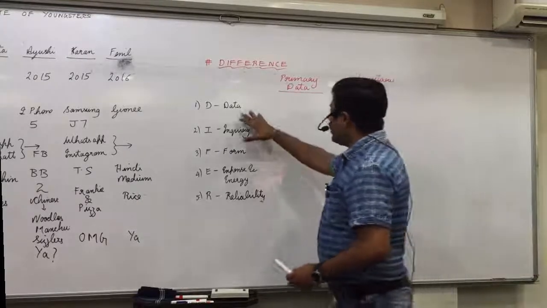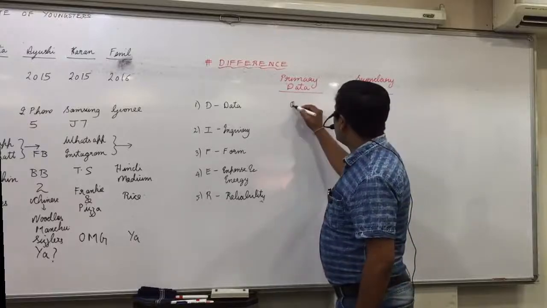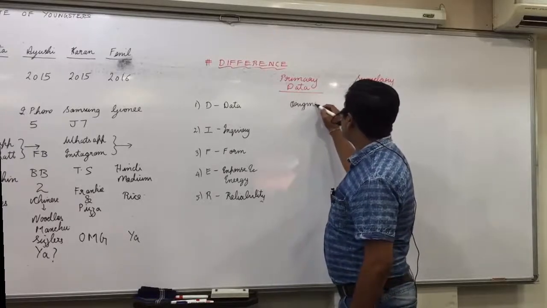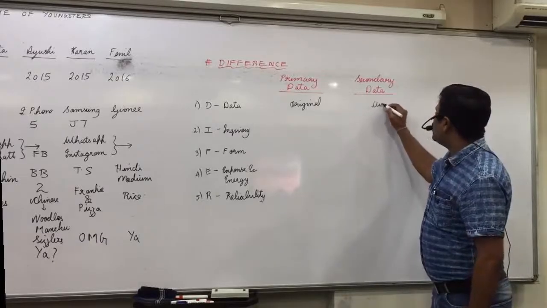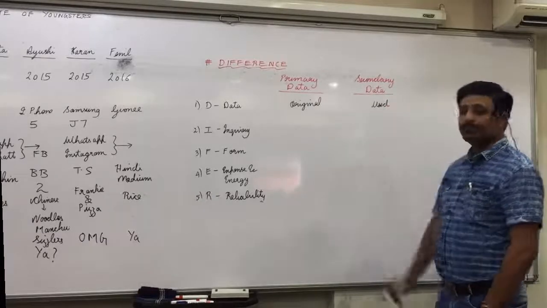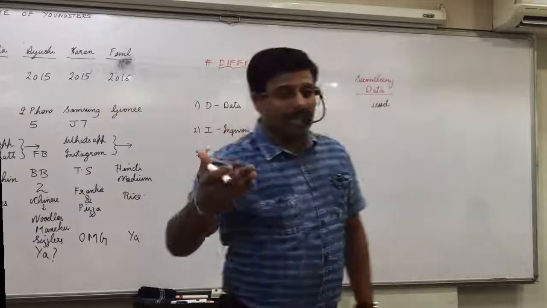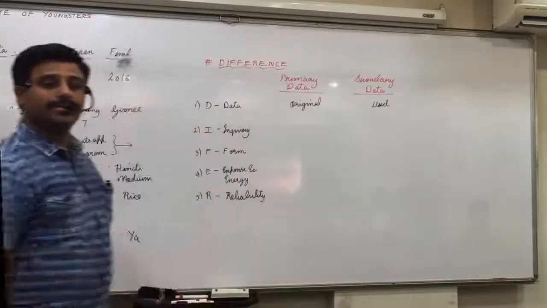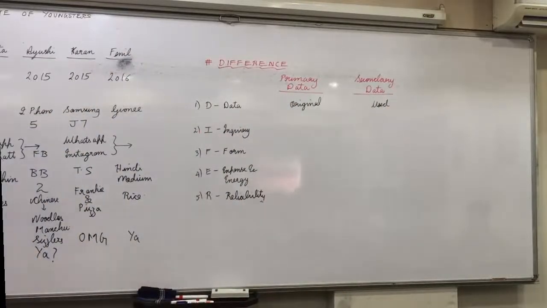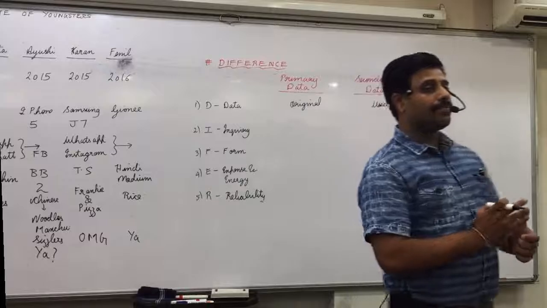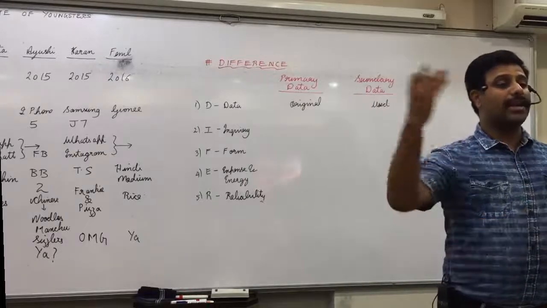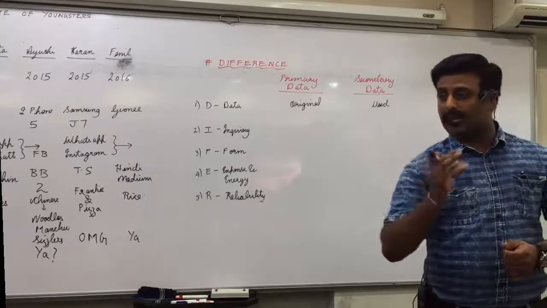Now, data. Primary data is the original data you collected for the first time. And can I say secondary data is the used data? Someone else has collected it, it's not original, you are just using it. So the first difference, data: primary is original data collected for the first time. Secondary data is used data. It's already collected by someone else and you are just using it.